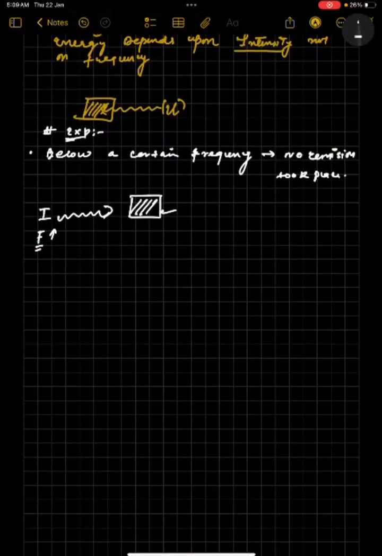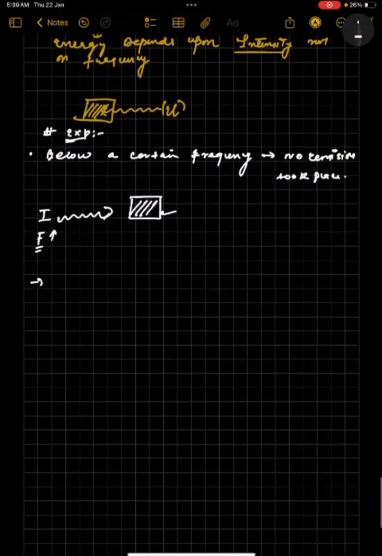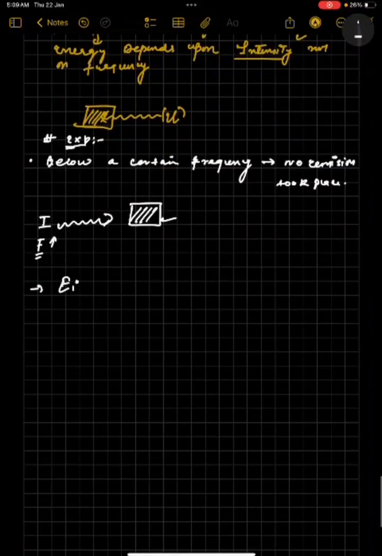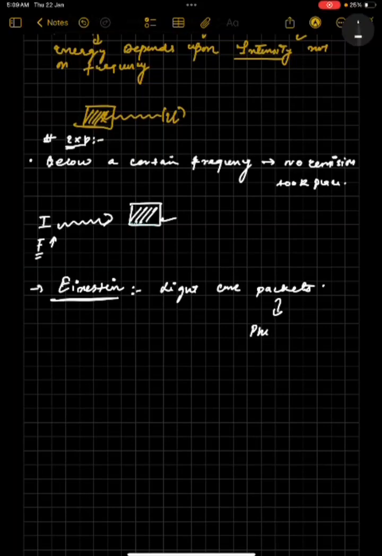Now then came the brilliant scientist. His name you must be knowing, he was Einstein. So now Einstein came. He told that light doesn't come continuously. Light comes in packets. You must be knowing that he told that light comes in packets. ठीक है. And he called them photons. These packets of energy he called photons.